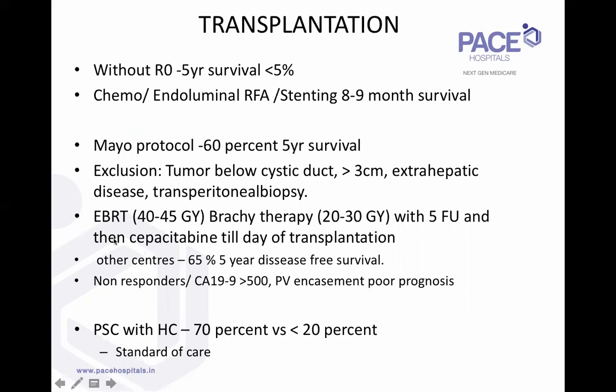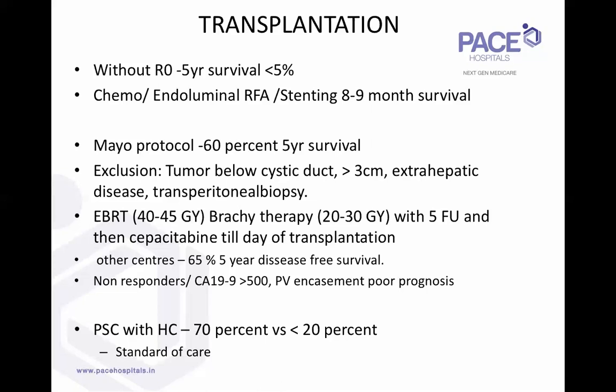Patients who don't respond to neoadjuvant chemotherapy, whose CA19-9 remains more than 500 despite the jaundice coming down, and despite the drainage and the neoadjuvant chemotherapy, if the CA19-9 remains high, and patients with portal vein encasement are the ones who didn't come within the 50%, 60% survival. So the non-responders to neoadjuvant chemotherapy with persistent elevated CA19-9 and portal vein encasement have a poor prognosis. So transplantation has a definite role in hilar cholangiocarcinoma in locally advanced cases.